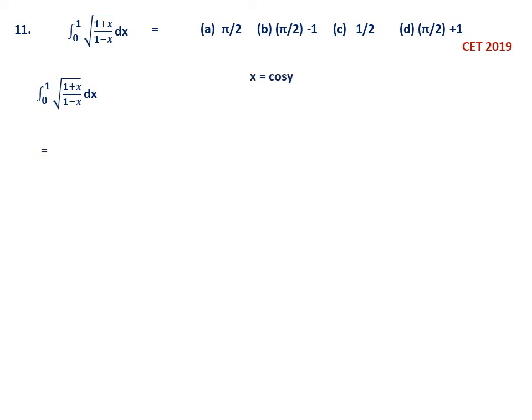So what I have done is, let me show you the simplification first, otherwise it is very lengthy in terms of time. Put x equal to cos y, this is the substitution. dx will be minus sin y dy. Now for the time being you may be surprised why I have taken this one. It will be very clear in the next step. Minus sin y dy I am writing as minus 2 sin y by 2 cos y by 2 dy, using the half angle formula. This is required, therefore I have done it.